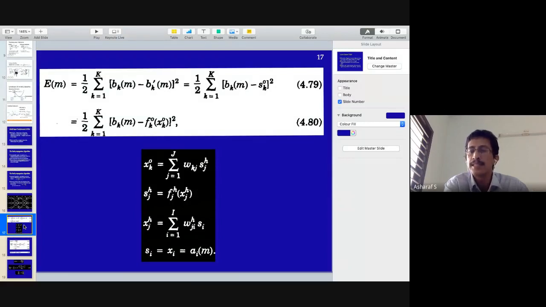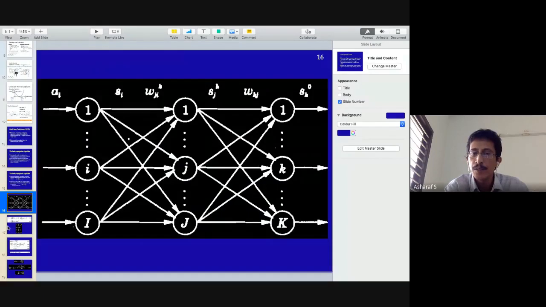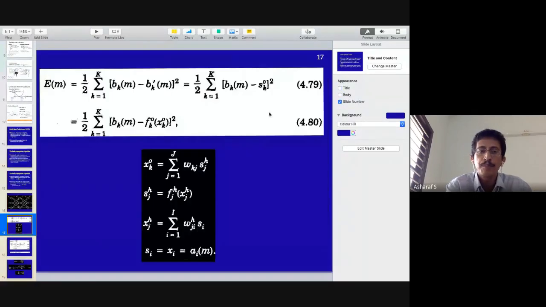What is SKO? You get SKO when you push the activation to the output layer through its activation function. So SKO is nothing but when you put the activation XKO through the activation function at the output layer, FKO, you get this.